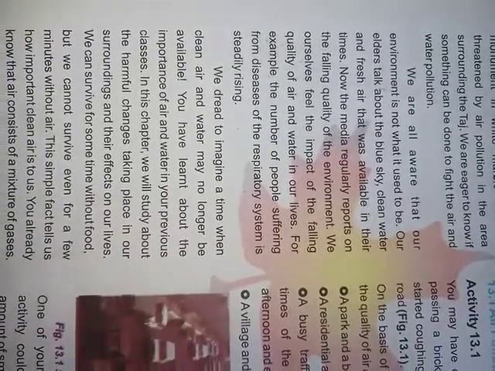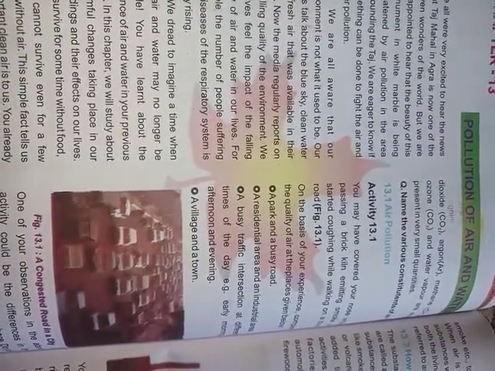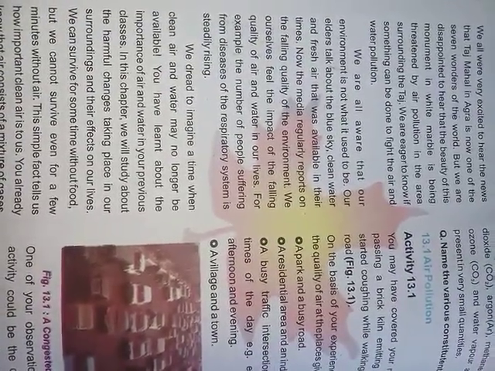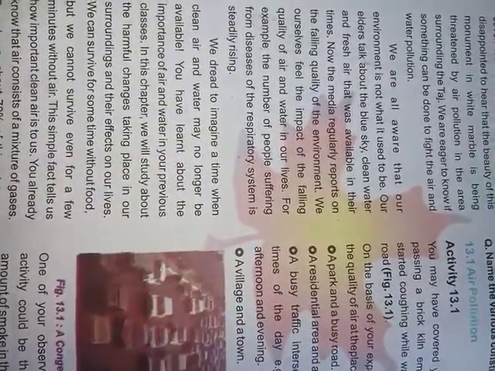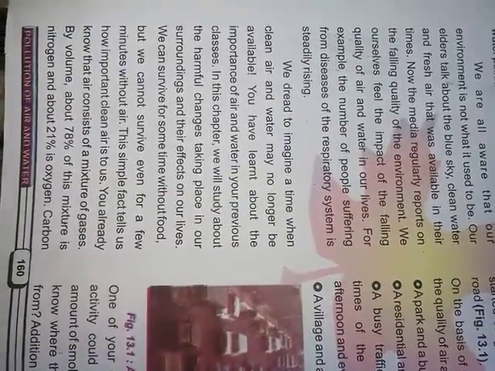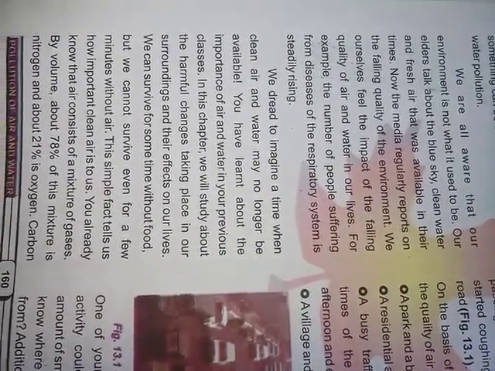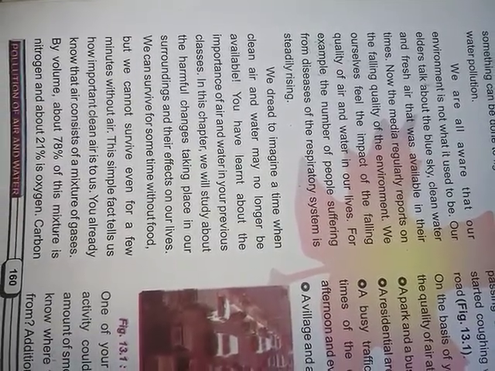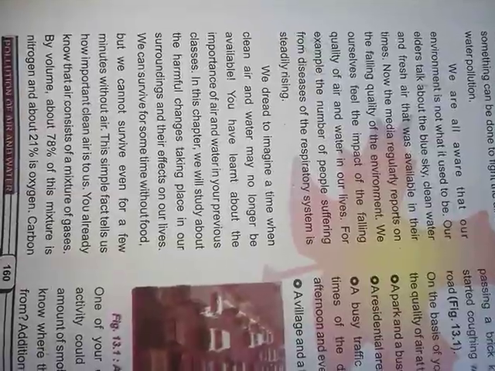So in this chapter we will learn the different components of air pollution and water pollution. What is air pollution, what is water pollution, how have they occurred, what are the sources of air pollution, what are the sources of water pollution, how can we control air pollution and water pollution, what are the consequences of air and water pollution. We will learn all this in this chapter. So from tomorrow, this was just the introduction. From tomorrow we will learn what is air, what is air pollution, what are the sources of air pollution.